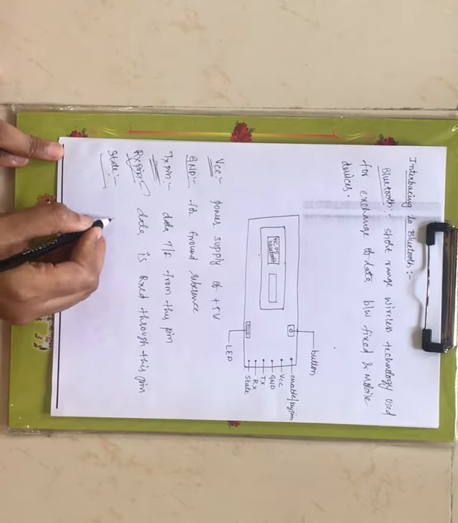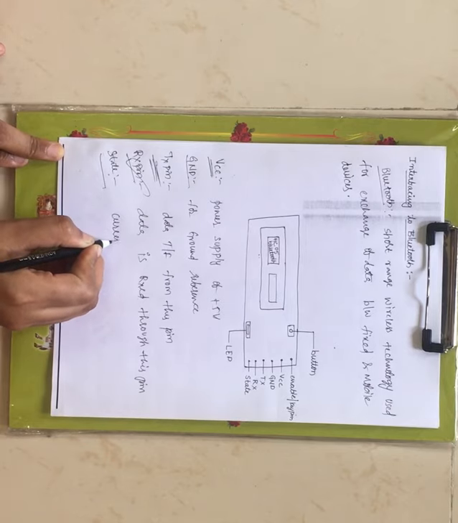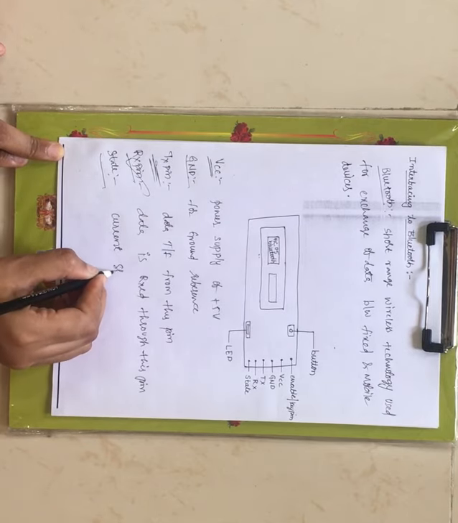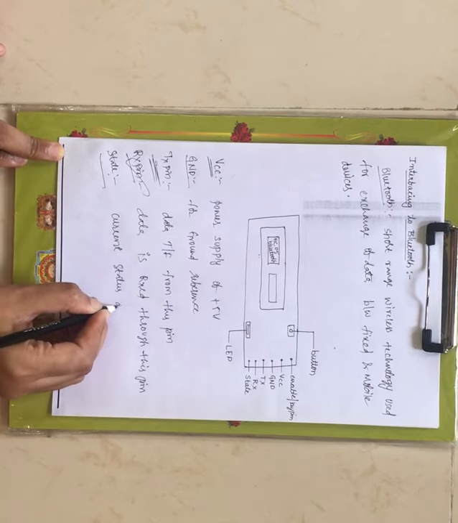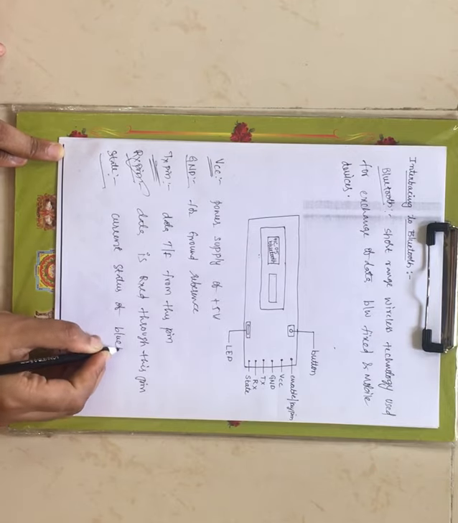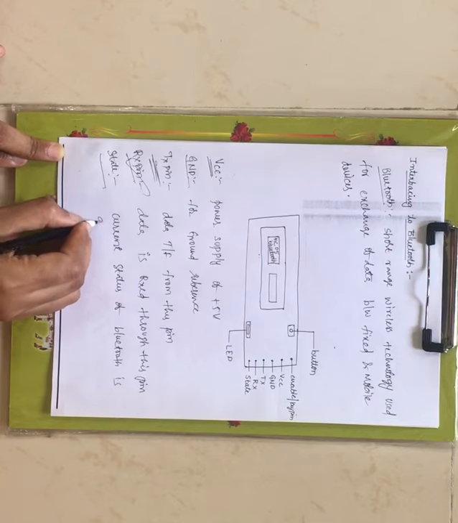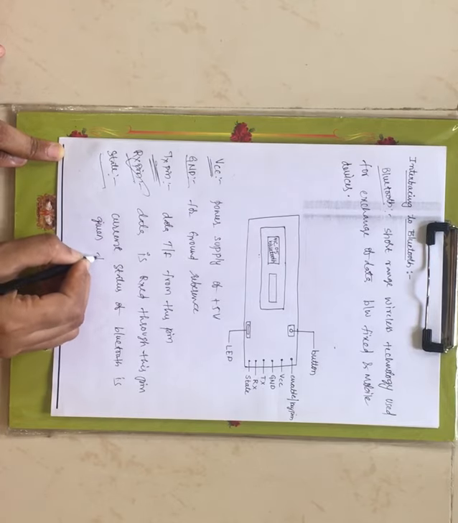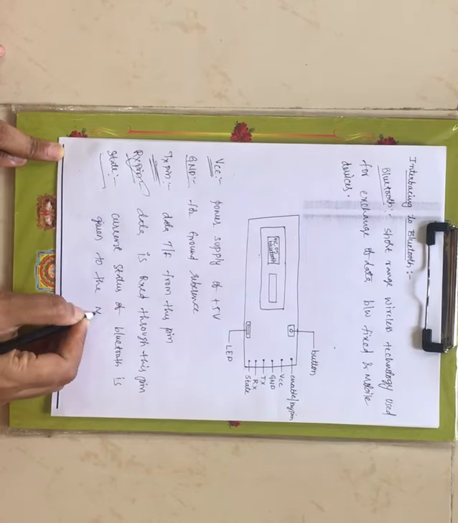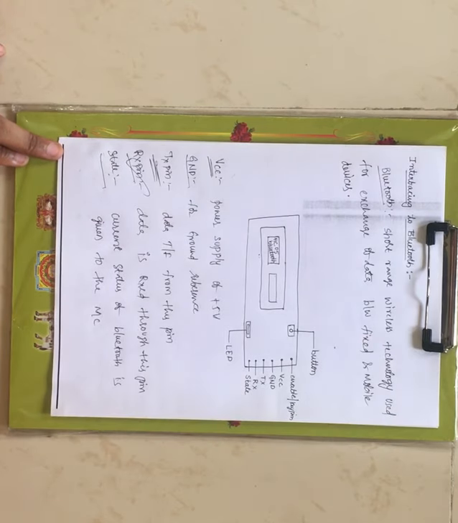The current status of the Bluetooth is given by this particular state pin to the microcontroller, that means whether it is working properly or not.